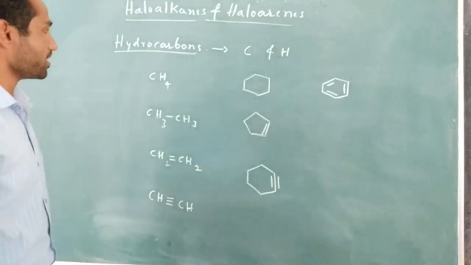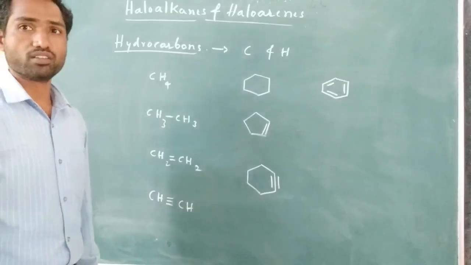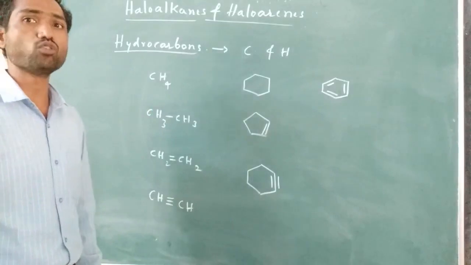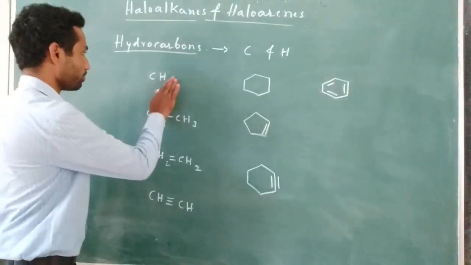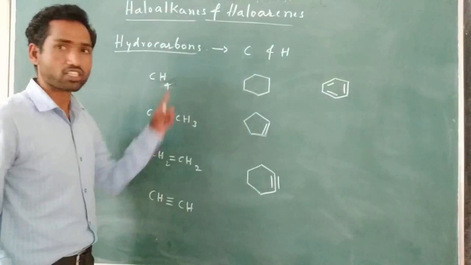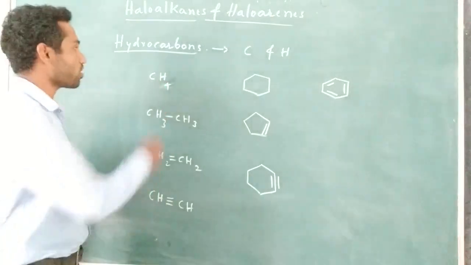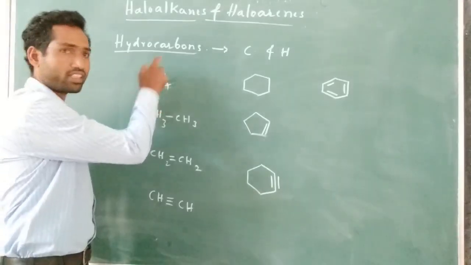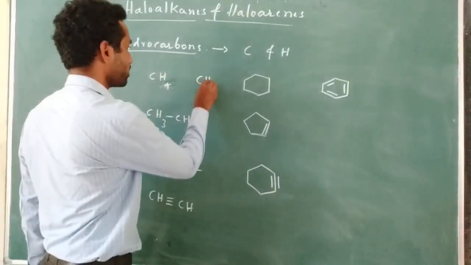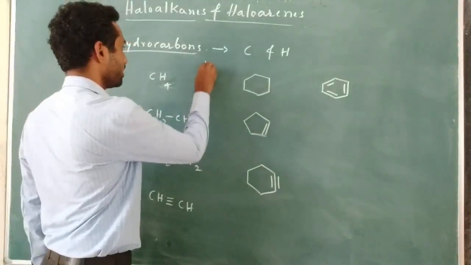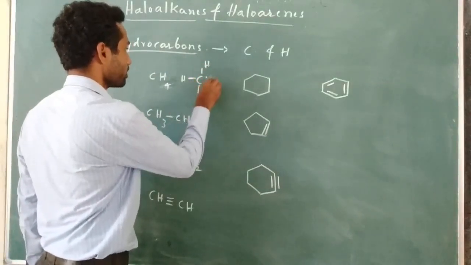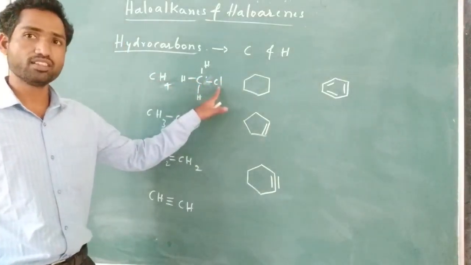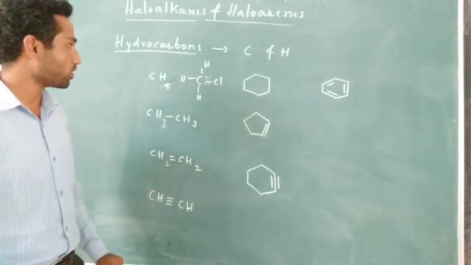Now, if I replace any one or more than one hydrogens of these hydrocarbons with a halogen atom, for example, let us take methane. If I replace any one hydrogen present in this compound with a halogen atom, for example CH3Cl, one hydrogen is replaced with chlorine. So therefore, this is one molecule.